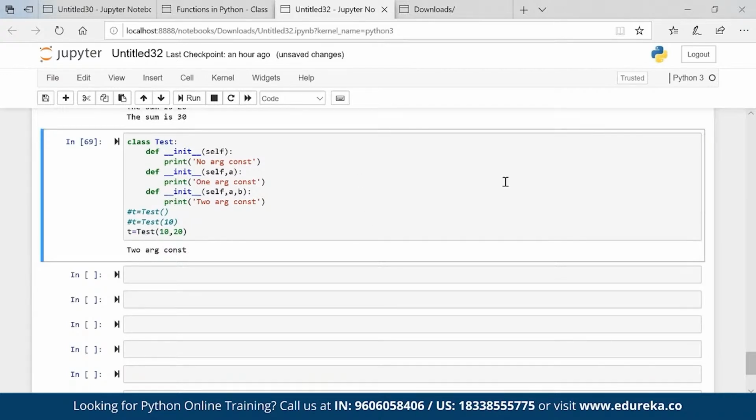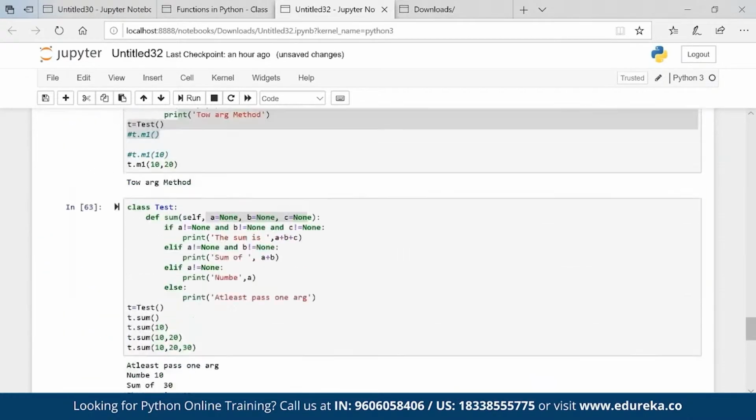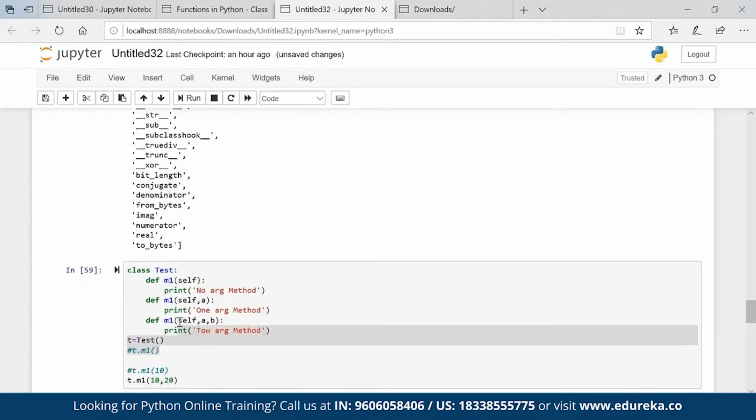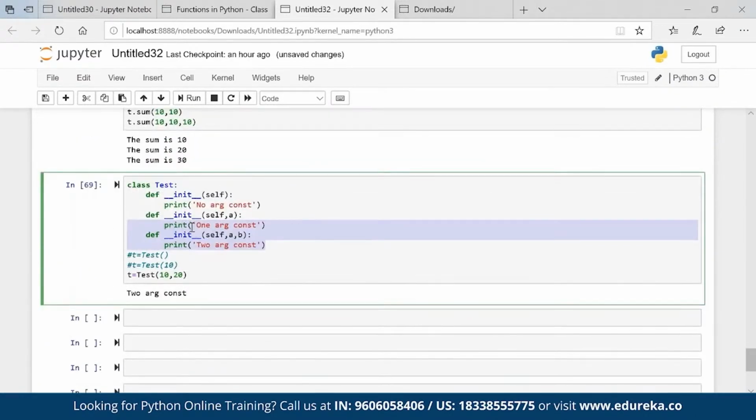Perfect. The last one will work, obviously. I'm basically defining three constructors, and it will take the last constructor. So constructor overloading is not possible, it looks like. But can we achieve that? When we create multiple constructors in a class, the last constructor works. That is how it works actually. The same way, we had multiple methods and the last method ran. The same applies here as well.